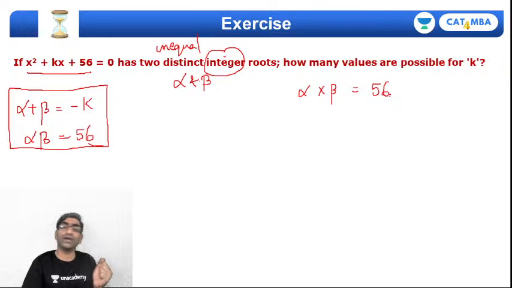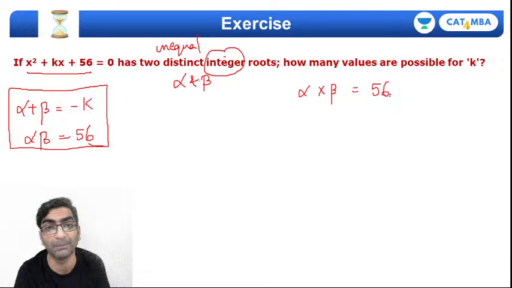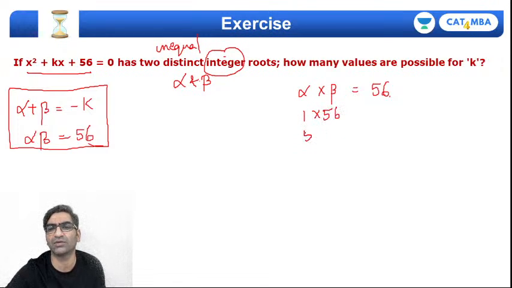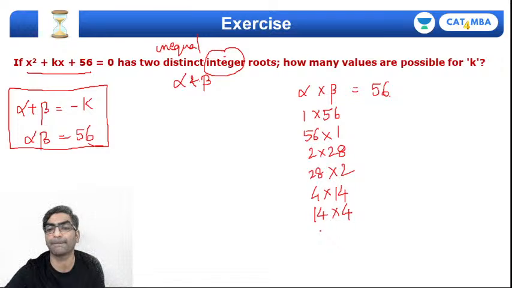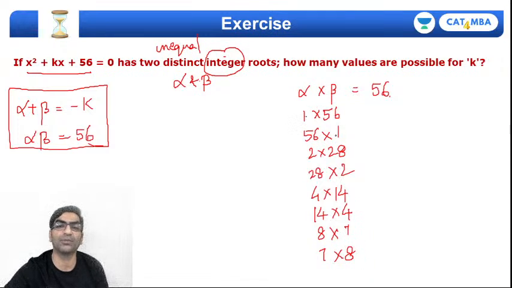Remember, linear or quadratic, whenever you get the constraint of integer values in the problem, a bit of hit and trial will come in. So here I'm thinking 1 and 56, maybe the other way around, 56 and 1, 2 and 28, and the other way around 28 and 2, right? 4 and 14, and the other way around 14 and 4. Similarly 8 and 7, and the other way around 7 times 8. Okay, so I have listed out all the possible values of alpha and beta.